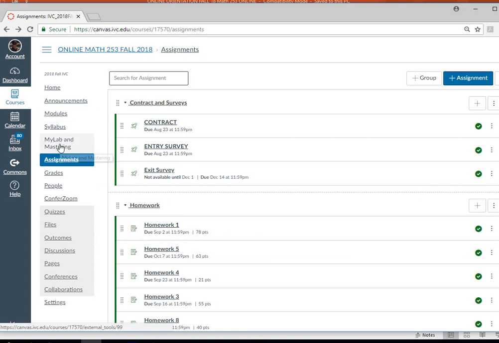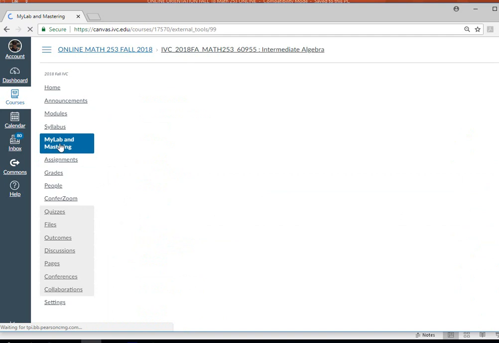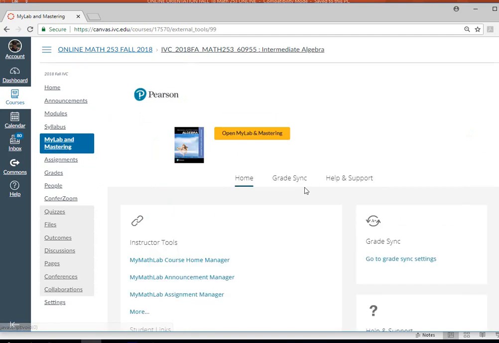So go to MyLab and Mastering right here. You click on it, and this is where you're going to purchase it. You're not going to see this. Remember the PowerPoint? You're going to see, okay, do you want to purchase it, and all that stuff, you're going to do it. And then after you purchase it, make sure that you enter your email address, IVC or Saddleback. This will come up, and then you'll click on it to access the Pearson access, your homework, and quizzes.